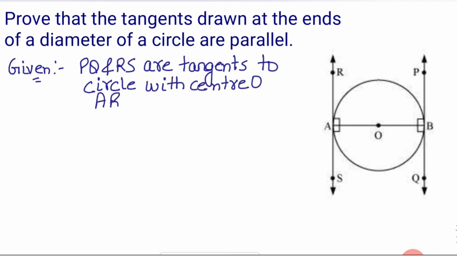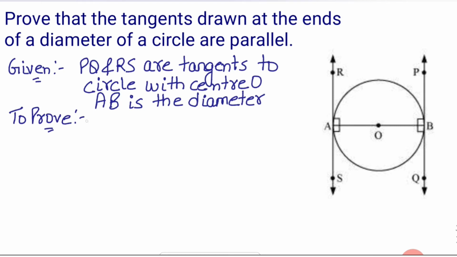Now what you have to prove is that these two tangents drawn at the ends of the diameter are parallel. That means you have to prove that PQ is parallel to RS.